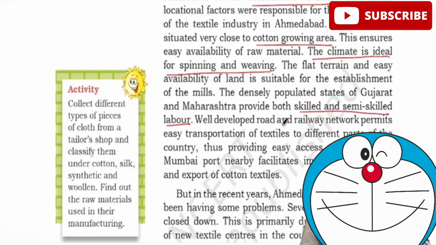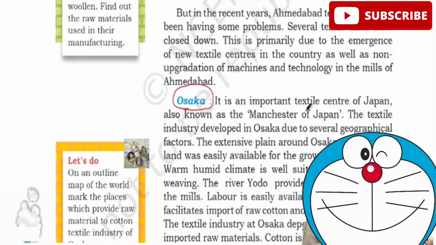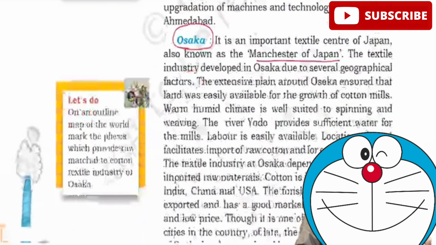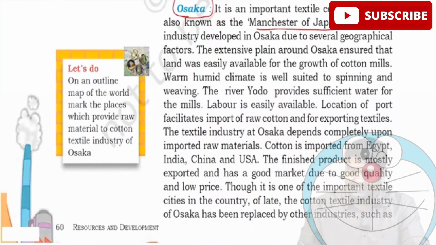industry. A well-developed road and railway network permits easy transportation of textiles, and Mumbai was chosen mainly because of its port facilities. From Ahmedabad, they used to send everything to Mumbai, and from there they used to sell. The other important place is Osaka, which is the Manchester of Japan. Again, you have the same factors, but Japan does not produce cotton and is dependent on imported cotton from Egypt, India, China and the United States of America.